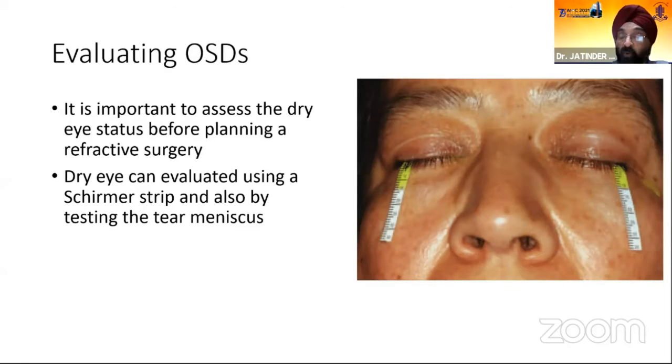Please do Schirmer's test. You can do the OSDI questionnaire also to evaluate if there is presence of any ocular surface disorders. Otherwise, a patient after keratorefractive surgery is going to have a lot of problems and will be an unsatisfied patient after the surgery.